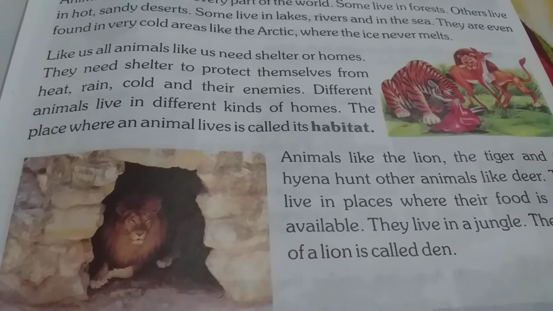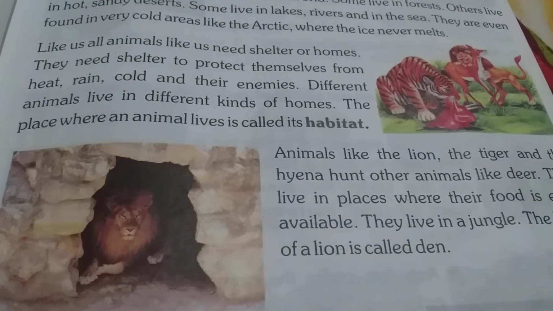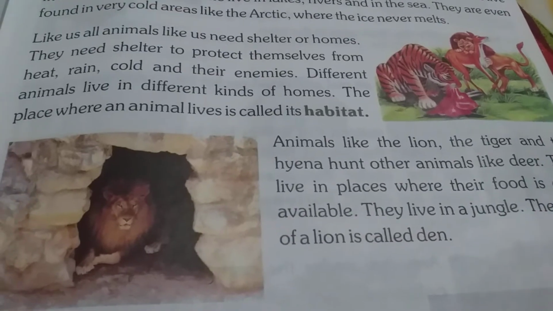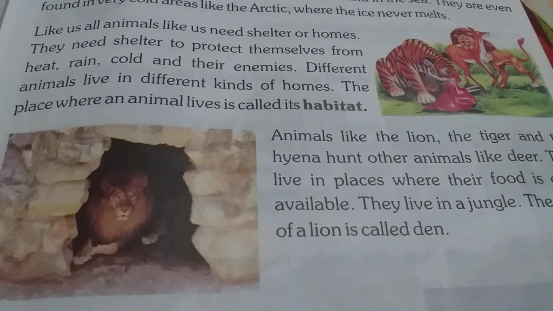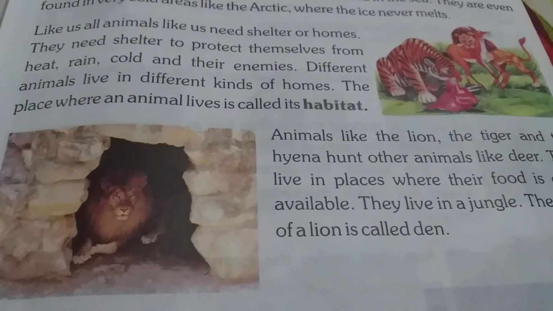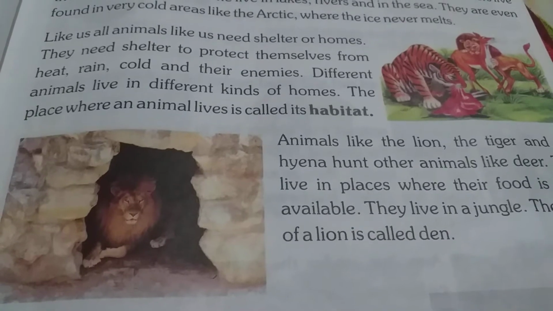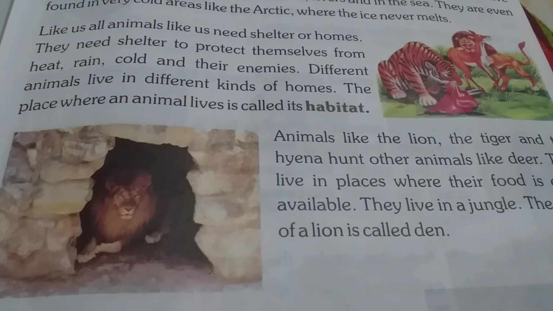So different animals live in different kinds of houses. The place where an animal lives is called its habitat. Different animals live in different kinds of homes, like how we all live in different kinds of houses. Even animals live in different kinds of homes. So the place where an animal lives is called its habitat.